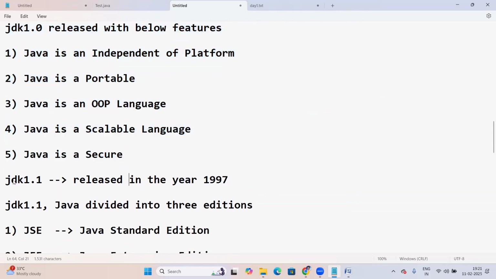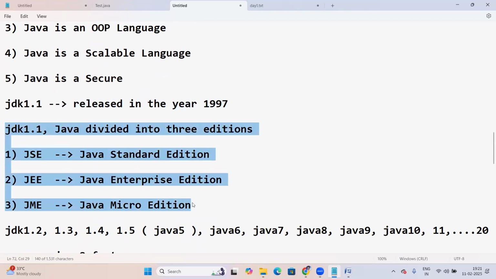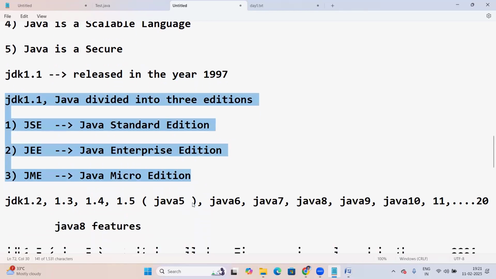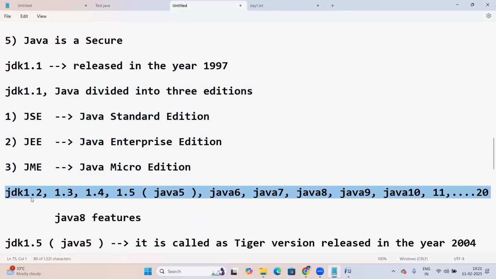The next version, JDK 1.1, was released in the year 1997. In this second version, Java was divided into 3 editions: Java Standard Edition, Java Enterprise Edition, and Micro Edition. Then the next versions were 1.2, 1.3, 1.4, 1.5.